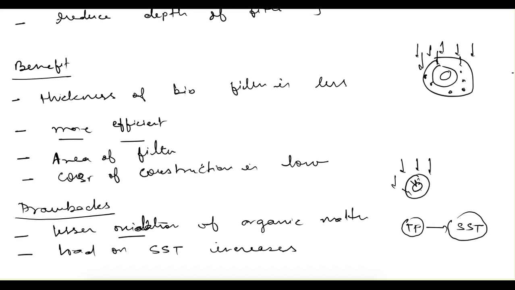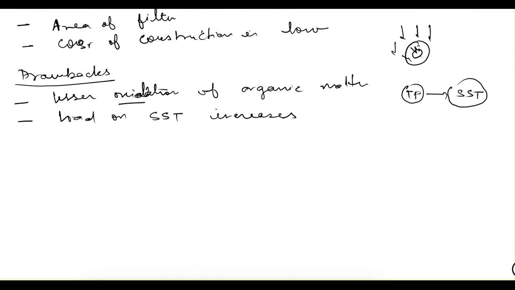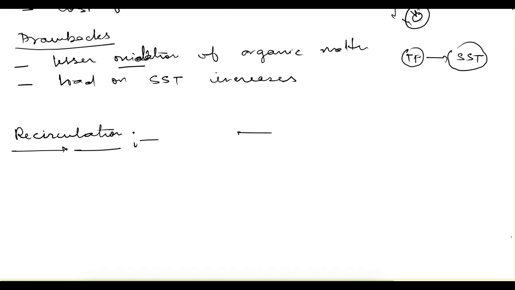So these are the drawbacks, but to overcome them, there is a thing which we use that we call recirculation. So let's understand this here. What is this recirculation? Let's say this is your trickling filter, and before that we provide a primary sedimentation tank, and after that we provide a secondary sedimentation tank.